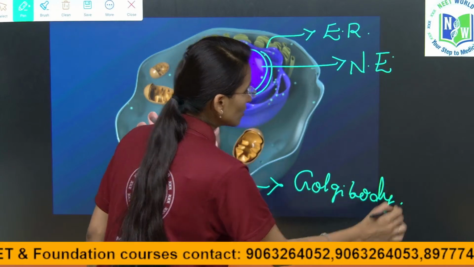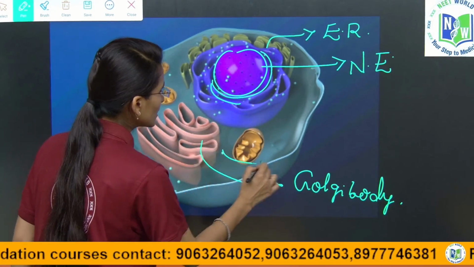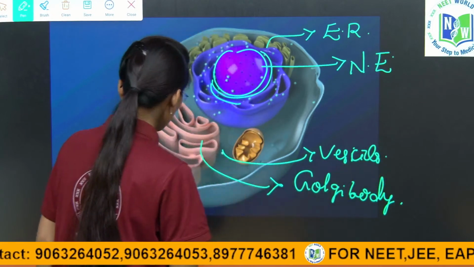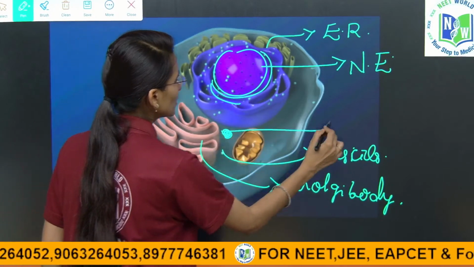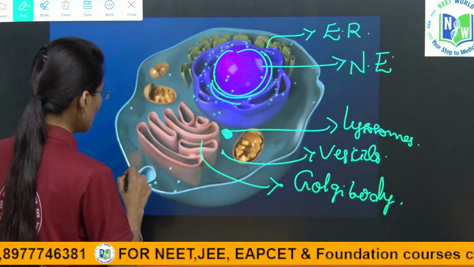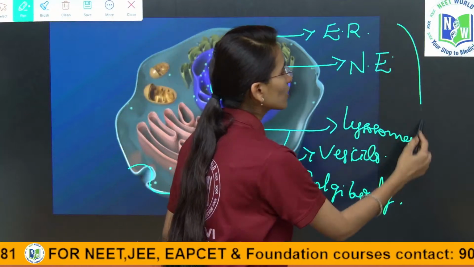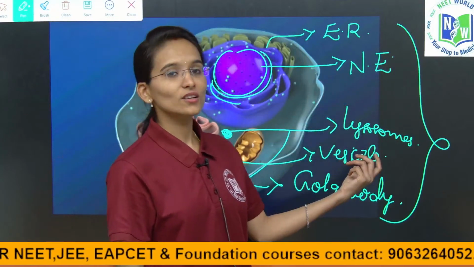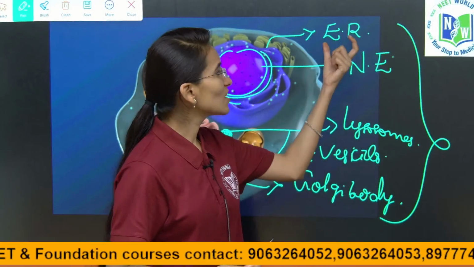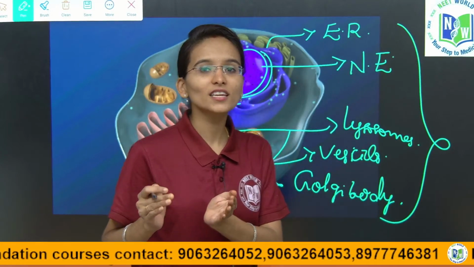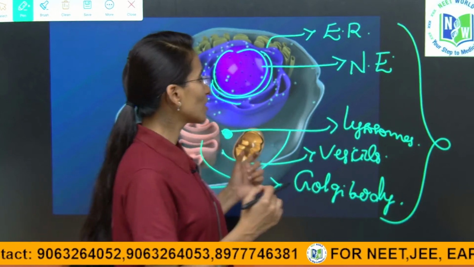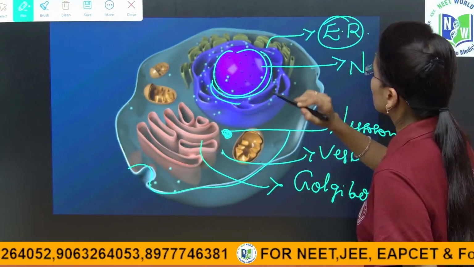About all this we are going to learn now. And in between this we have the vesicles and then next lysosomes. Here it is not given, but lysosomes are also going to be present. And then next the plasma membrane, okay. These all together are called the endomembrane system. Why are we calling it the endomembrane system? In the sense that each and every cell organelle communicates with another cell organelle. How actually the process occurs, we are going to learn now in detail.